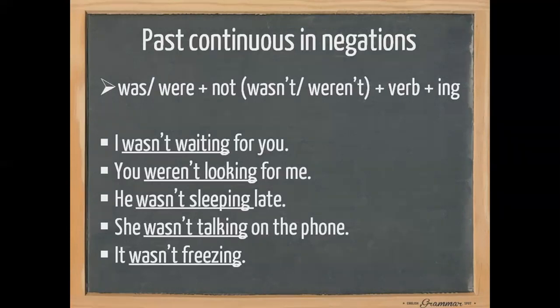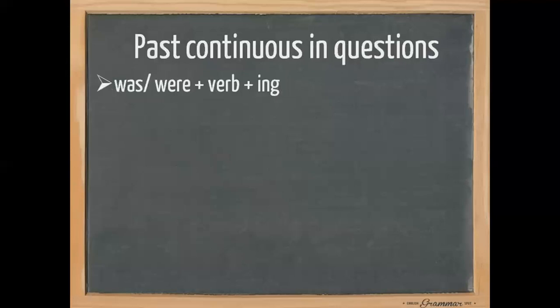It plus was, then we add not, which is wasn't, freezing, which is the verb freeze plus ing. It wasn't freezing. So with negative, wasn't or weren't, then we add not, plus, as usual, verb plus ing. Okay, next part, past continuous in questions.